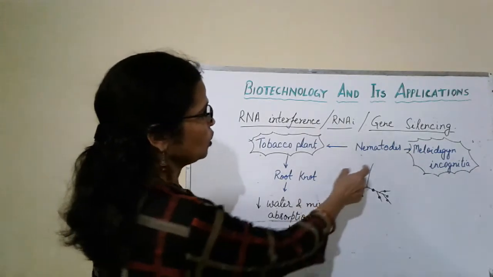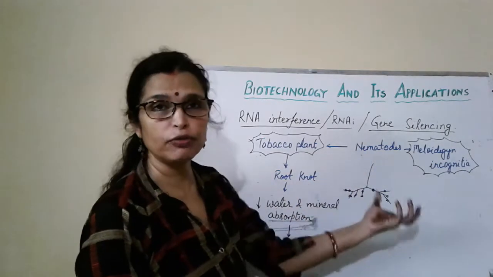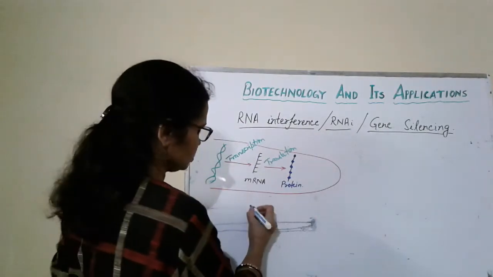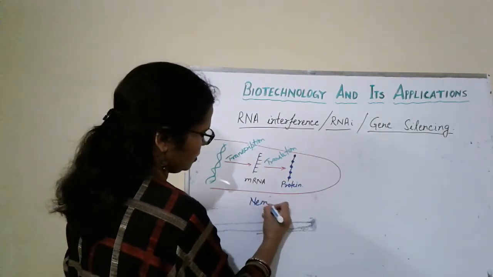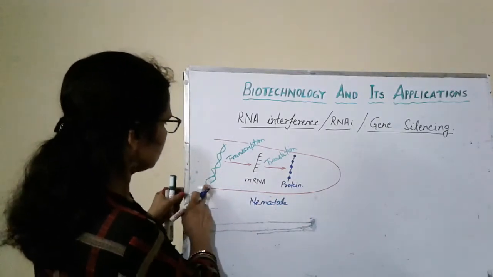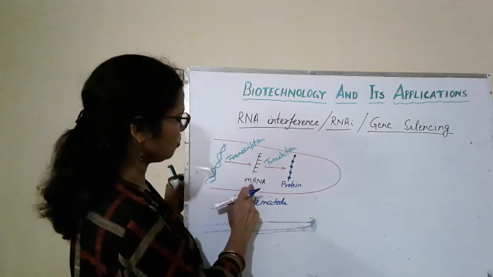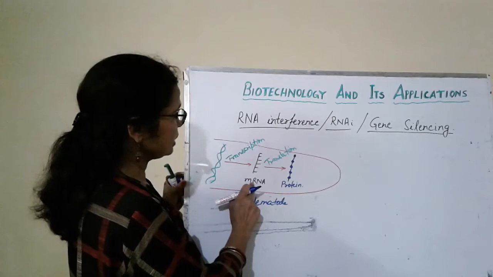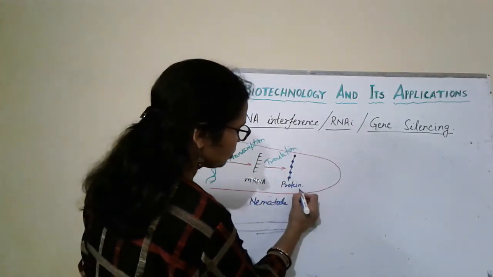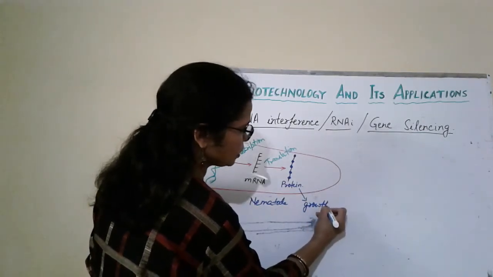So let's see what is the actual process going on in nematodes and how it affects the tobacco plants. Suppose this is the nematode. In the nematode, this is the DNA, which after transcription forms messenger RNA, and this messenger RNA after translation forms the protein. This protein is very important for the growth of this nematode.